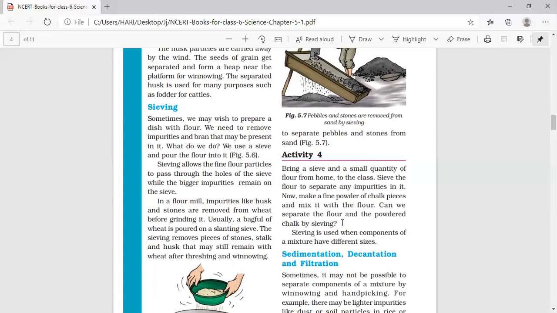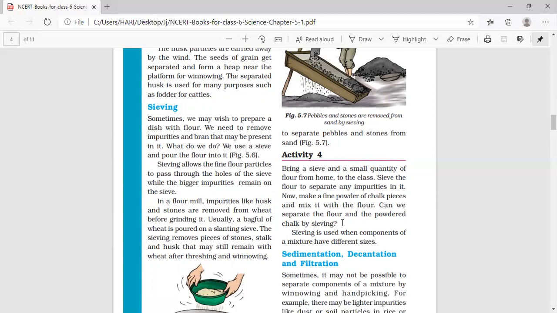Yes, you are asked to bring some wheat flour to the class and also you have to take a sieve, and easily the wheat flour will be passing out through the sieve. It will be coming down through the sieve. Then also you have to take some chalk powder. By powdering the chalk, you prepare the chalk powder. Then you mix the wheat flour and the chalk powder.